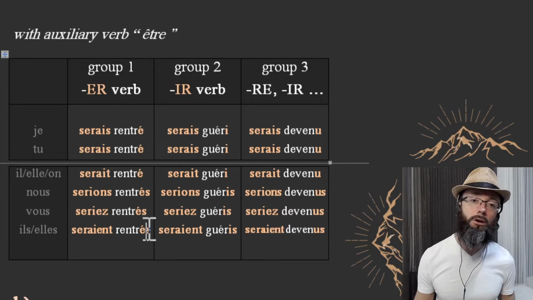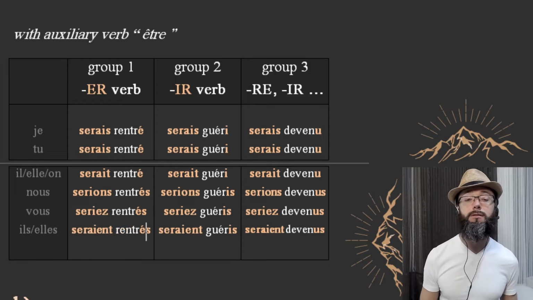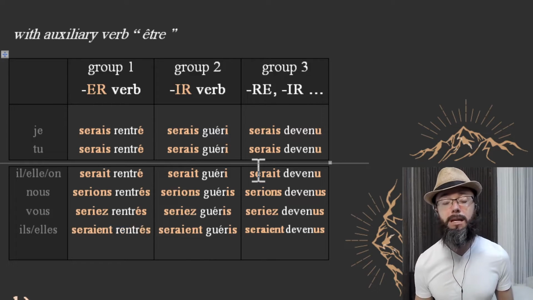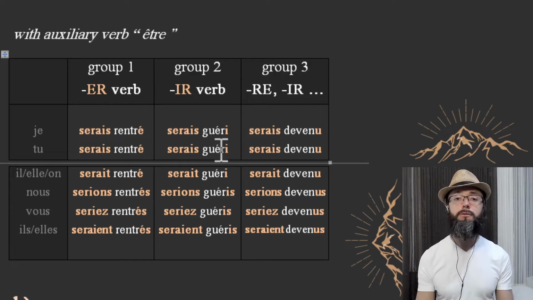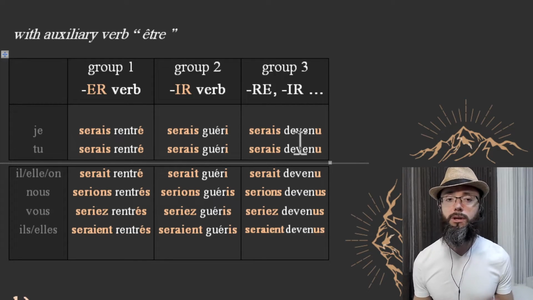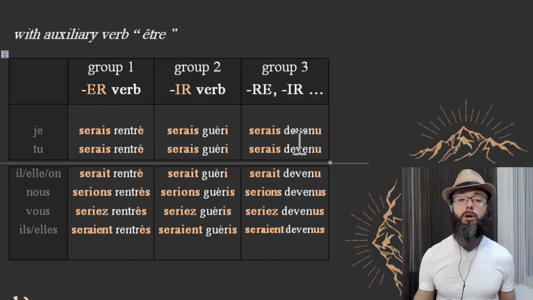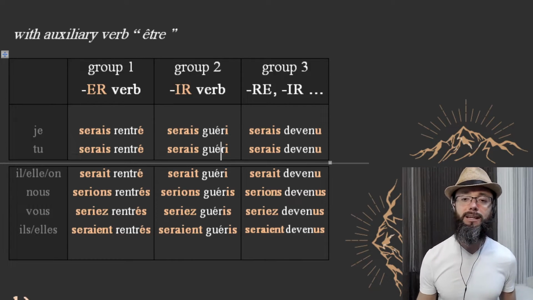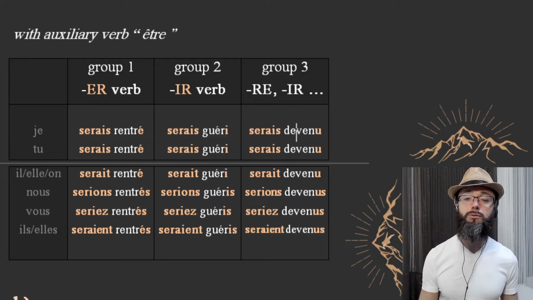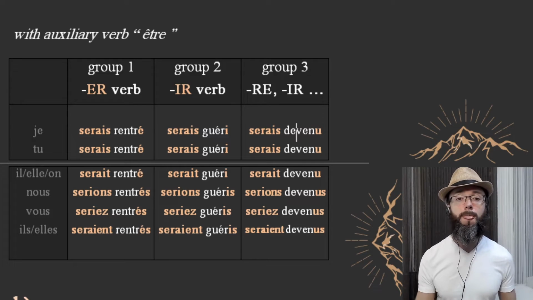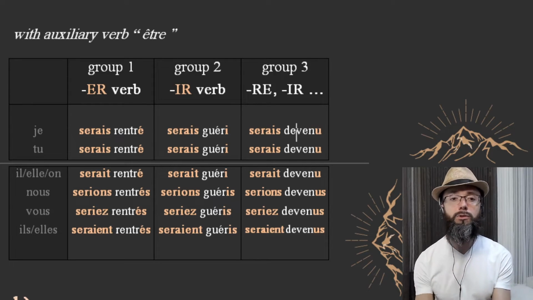Never forget that when the subject is feminine, we need to agree that past participle with the subject. Group 2 verbs. Je serais guéri, tu serais guéri, il, elle, on serait guéri. Nous serions guéris, vous seriez guéris, ils, elles seraient guéris. And we're almost there. Group 3 verbs. Je serais devenu, tu serais devenu, il, elle, on serait devenu. Nous serions devenus, vous seriez devenus, ils, elles seraient devenus.